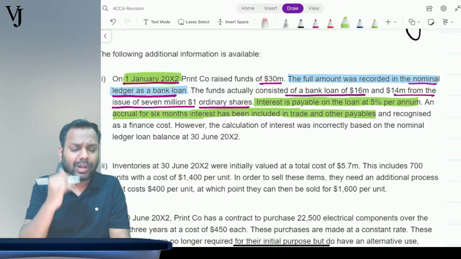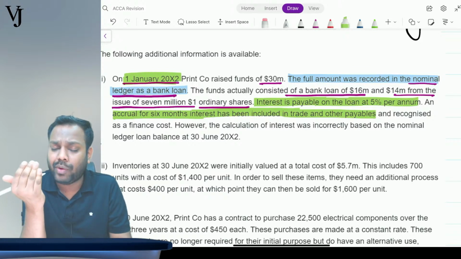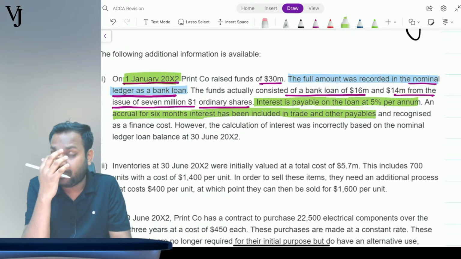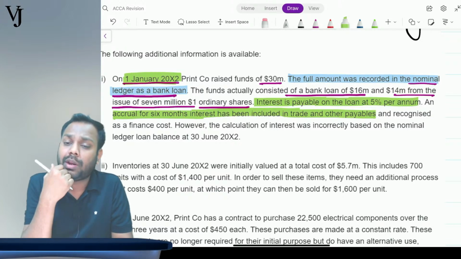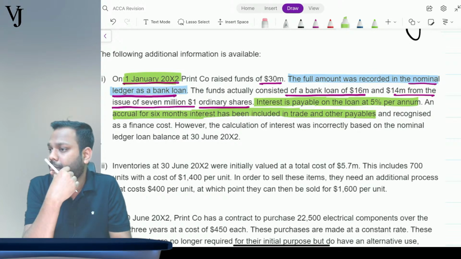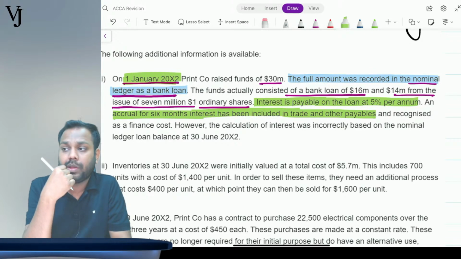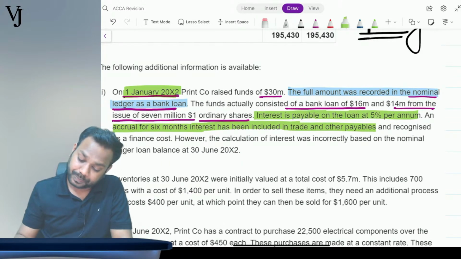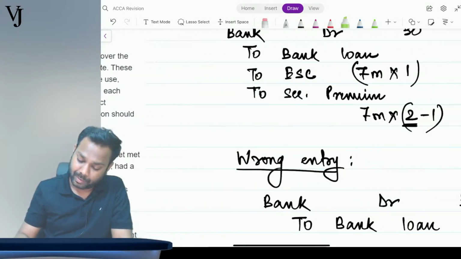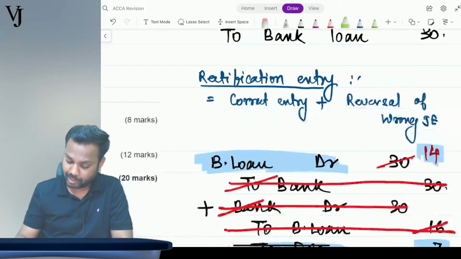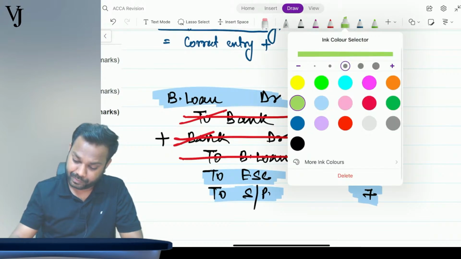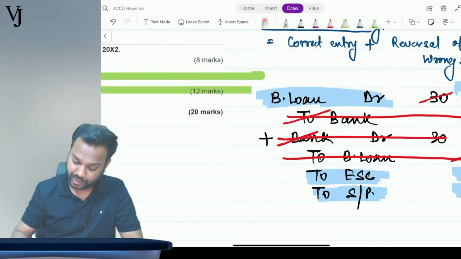Okay, interest payable. Now will interest be on equity and financial liability both, or only on bank loan? Tell me. Only on bank loan. Very good, Rishita. Now what is the interest amount? Tell me, what is the interest amount? This is the first effect that we have to give.